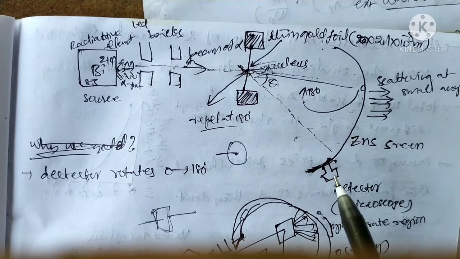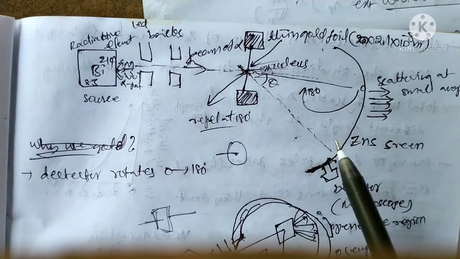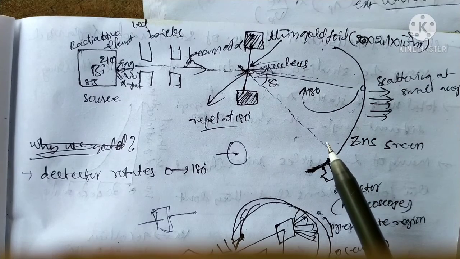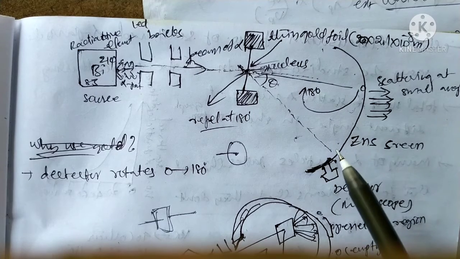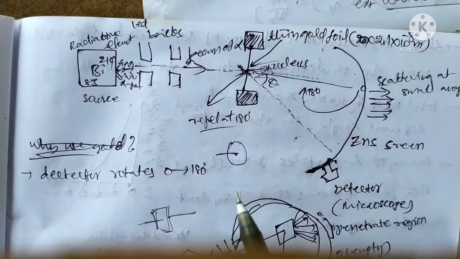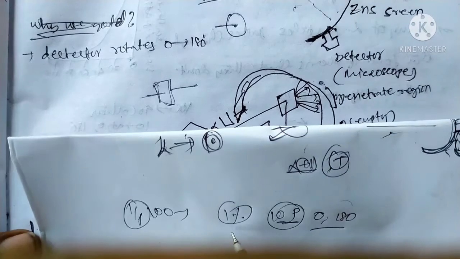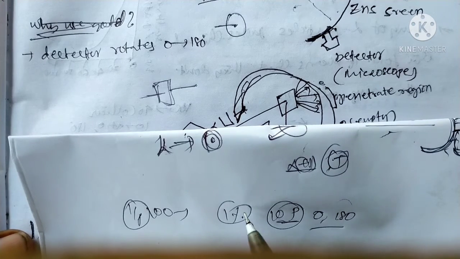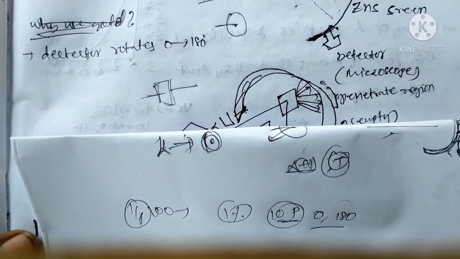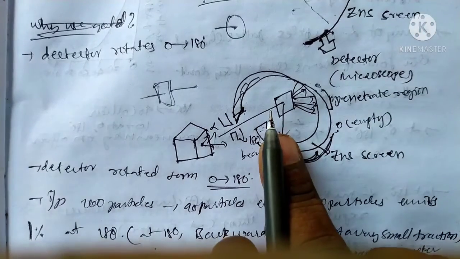Using the detector, we can measure the number of scattered alpha particles. At 0 degrees and 180 degrees, only 1% of the particles are detected. This is the arrangement of the experiment.